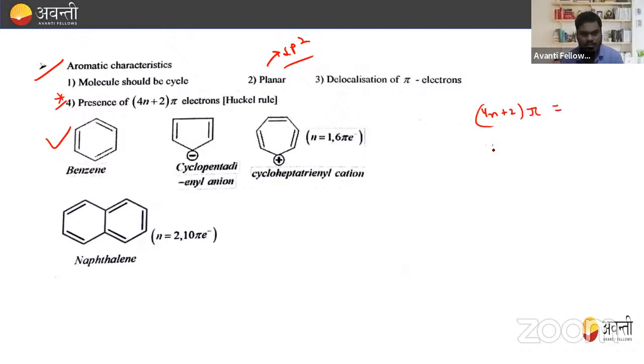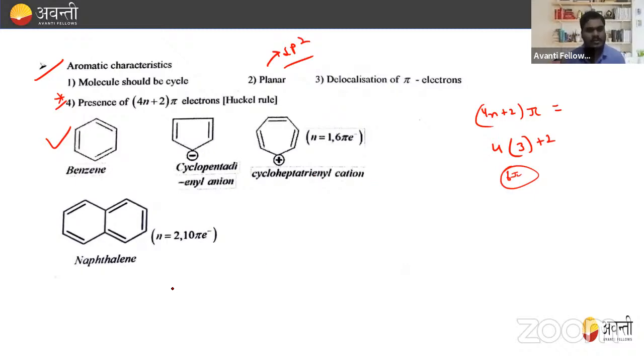Benzene has 3 double bonds, so 2, 4, 6 gives 6 pi electrons. So the presence of 4n plus 2 pi electrons is also there, and we can say that benzene is aromatic in nature.